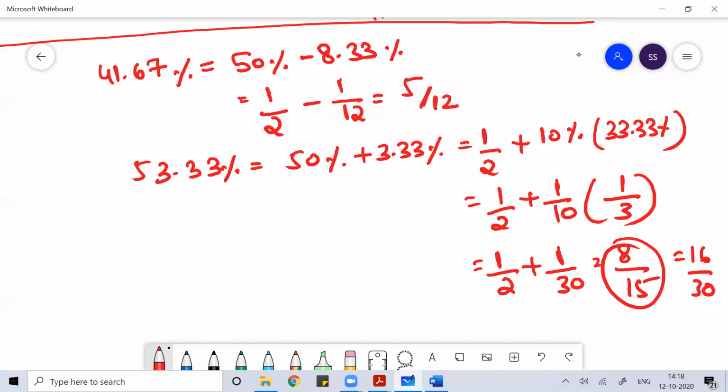The purpose of telling you all this is that whenever you see a question in the exam, you should be in a position to convert the percentages into fractions. If you can convert them into fractions, then you can get the answer very easily. That is my intention in telling you to memorize these values.